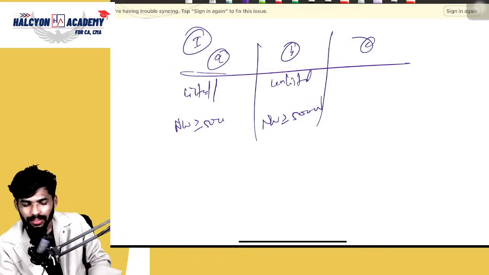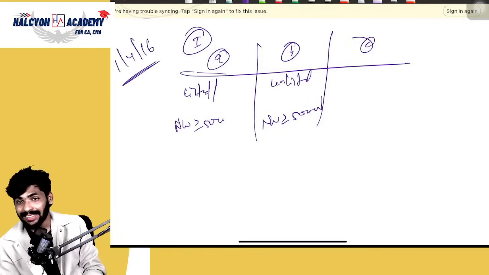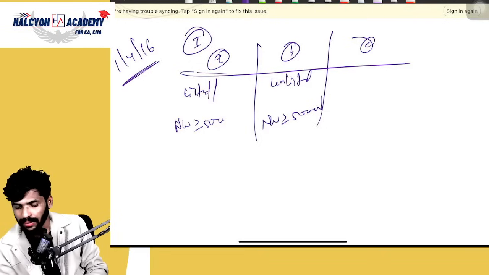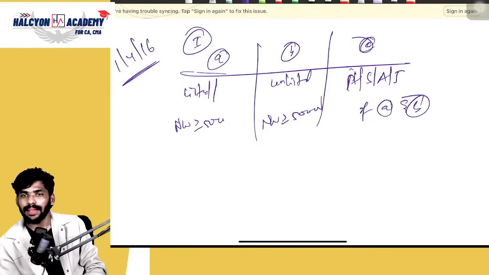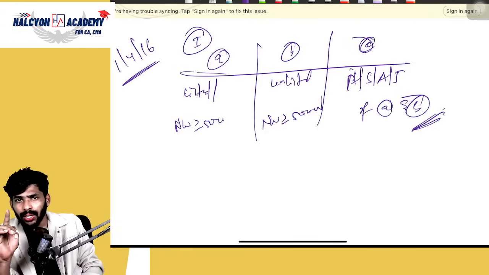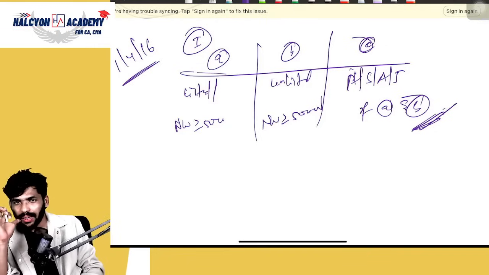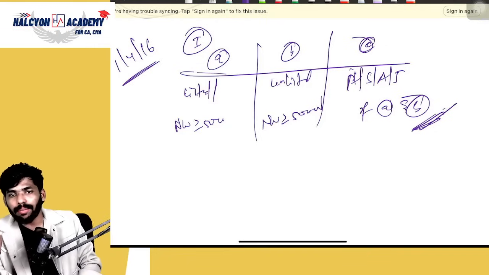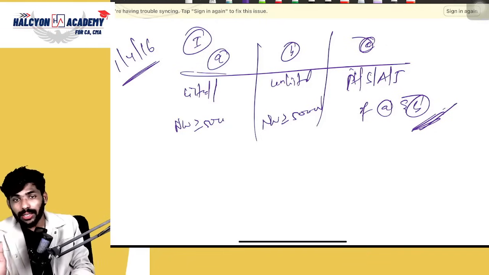Sir, this is from which year? 1/4/16. Next, coming to the third point, point C: holding company, subsidiary company, associate or joint venture of A and B. This point I already covered. If you are clear with this phase 1, then other phases will be very easy.